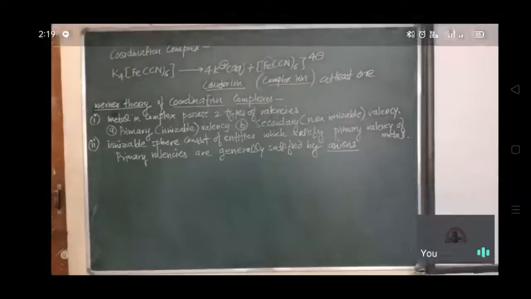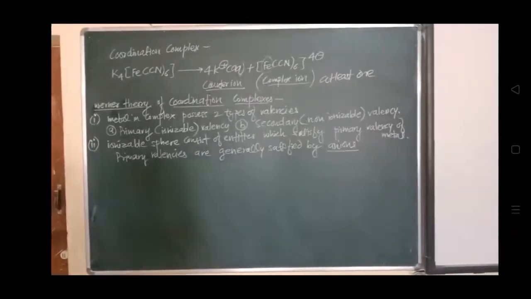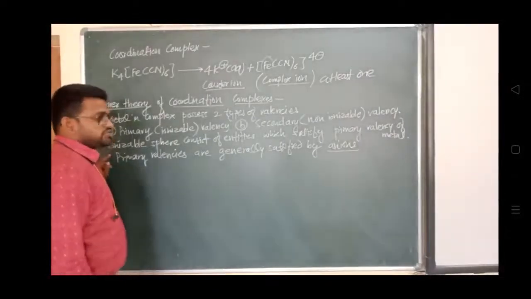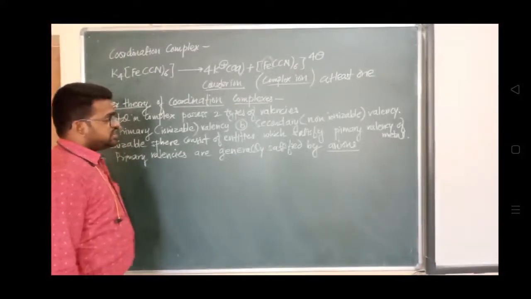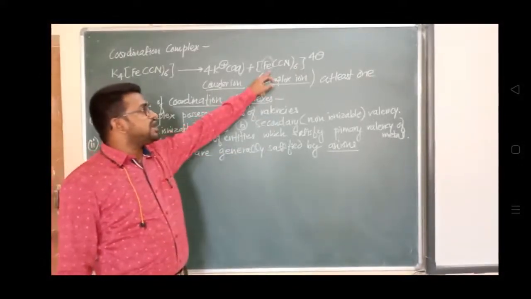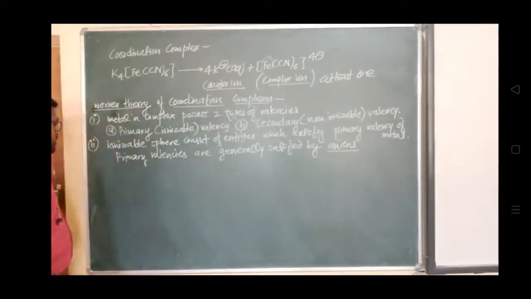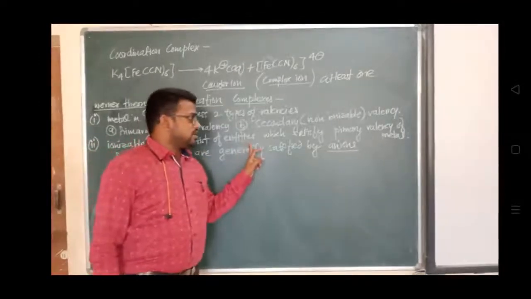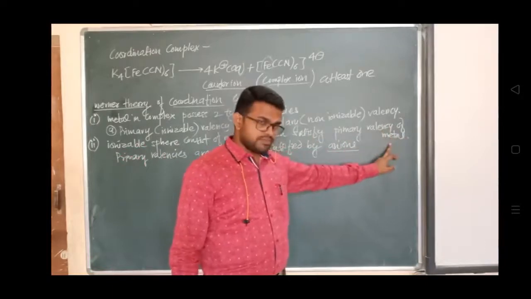Let me see the second postulate. The ionizable sphere: we have seen what the coordination sphere is. Yesterday we discussed the coordination sphere, which consists of one central ion and the ligands bound to it in a square bracket. The ionizable sphere consists of entities which satisfy the primary valency of a metal.